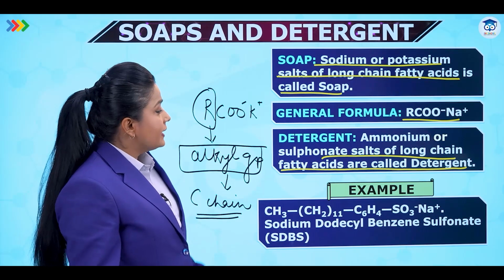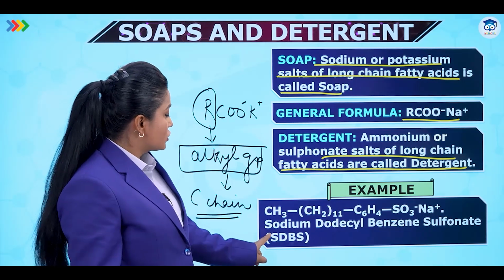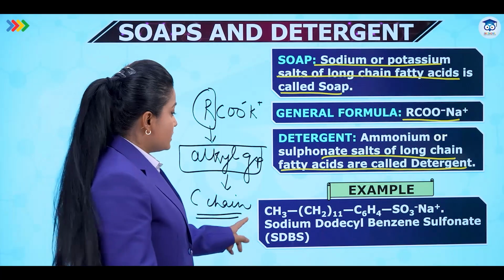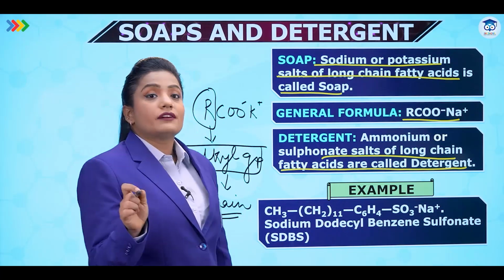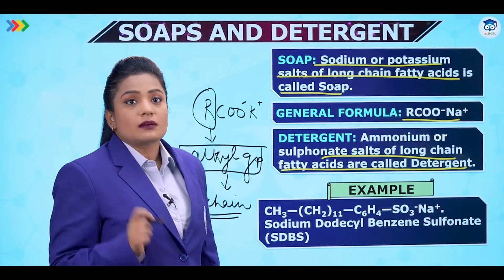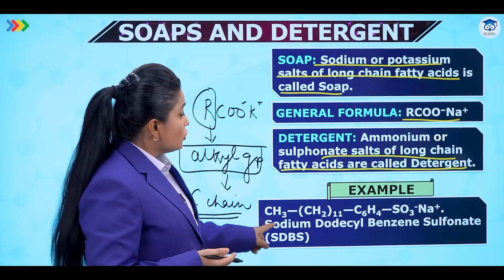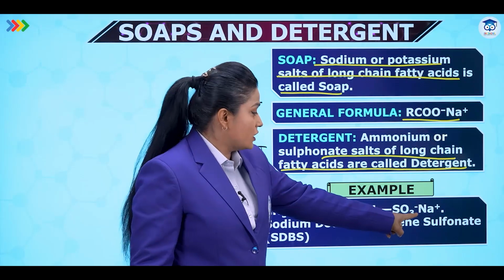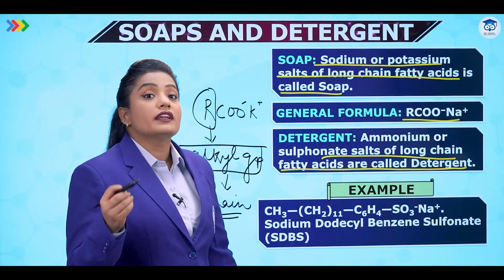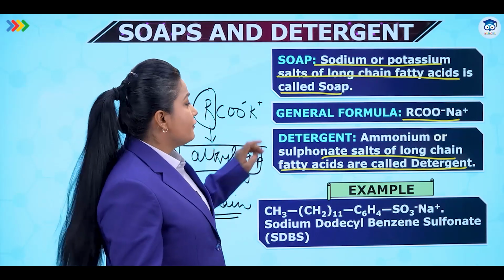Sodium dodecyl benzene sulfonate, which is also called as SDBS. So, you can see so many carbons are there. That is why we are calling it a long chain carboxylic acid or long chain fatty acids. So this gives us the sulfonate salts. So instead of carboxylic, we see over here sulfonate, as mentioned in the definition.